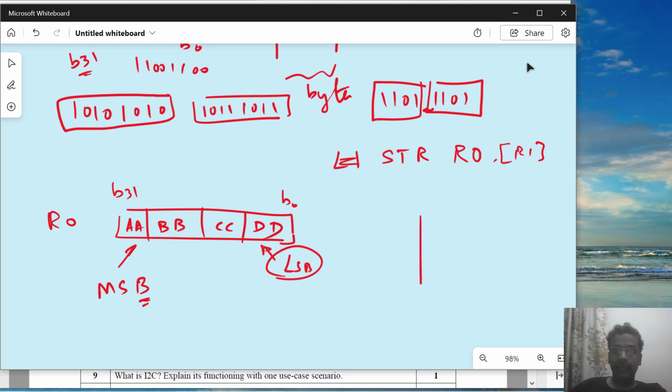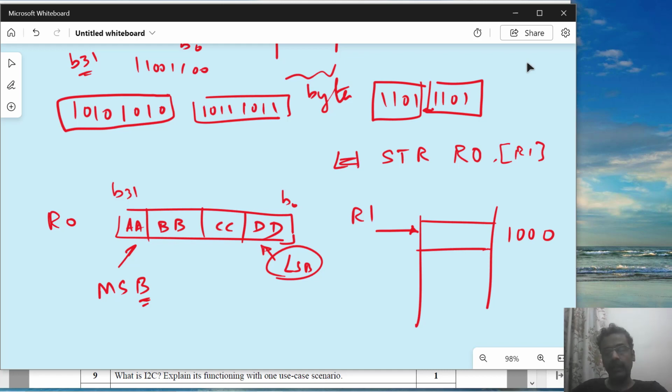Now R1 is having an address which is pointing at some location. Let me say that R1 is having address 1000. This 1000 is actually one particular location in the memory, which is a byte. It can only accommodate 1 byte. Remember, an address which is given here can only address a location of a byte. But I am interested in storing the entire R0 value, which is 4 bytes wide. Remember, STR always stores a 4-byte value. And now how do I write it when I have only the address of one particular byte location?